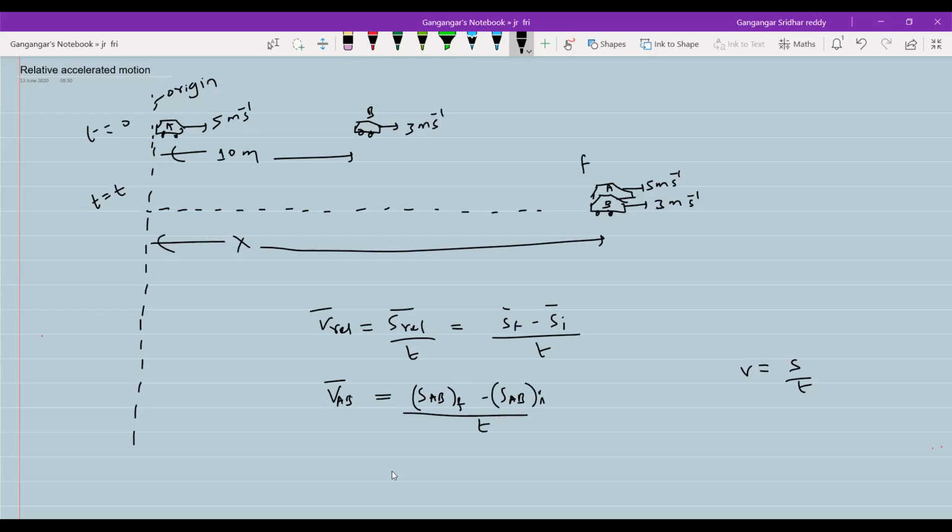Finally, both are at the same position, 0. So this will become minus SAB initial by time. You see, minus of SAB bar you can write as SBA bar by T. I think this is what happened in the book, no? VAB bar is written as SBA bar. Any reason for that? There's a condition. So what is the initial separation? SB minus SA, you write like this.